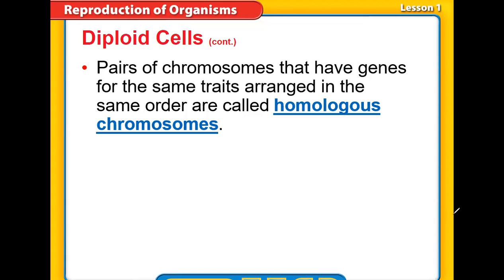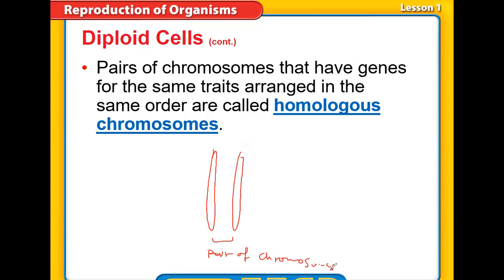If we have a pair of chromosomes, one chromosome is obtained from the father and the other chromosome is obtained from the mother. So that is one pair. This pair is not identical. They are similar but not identical.